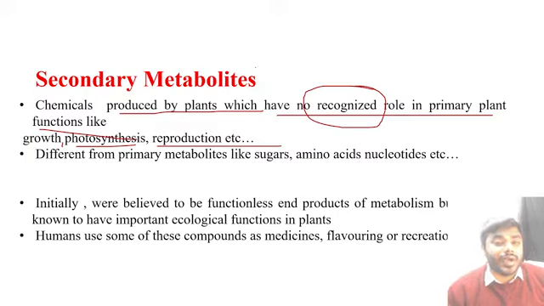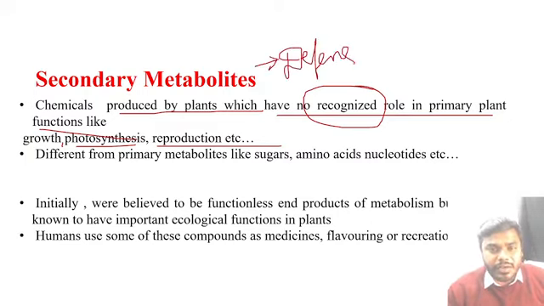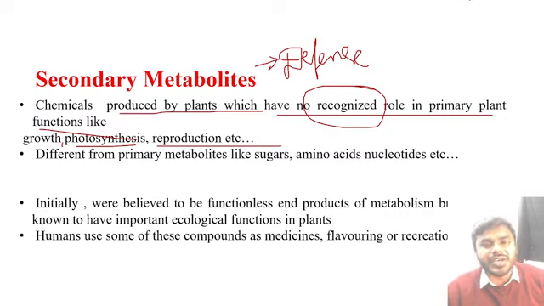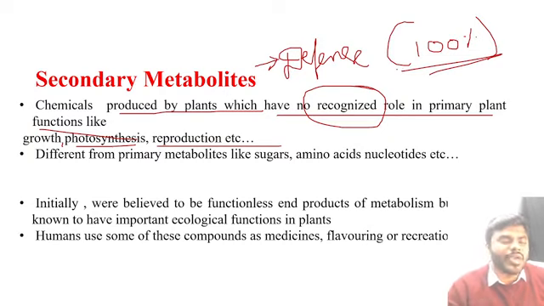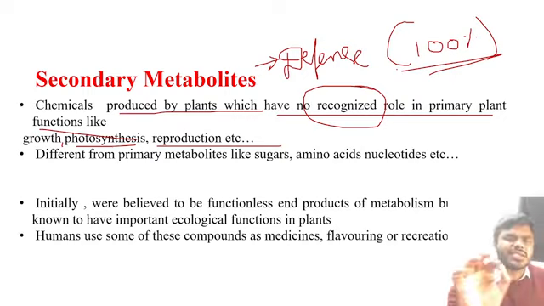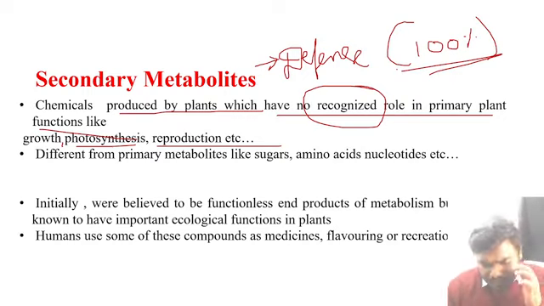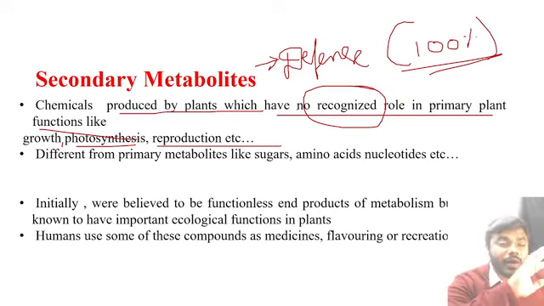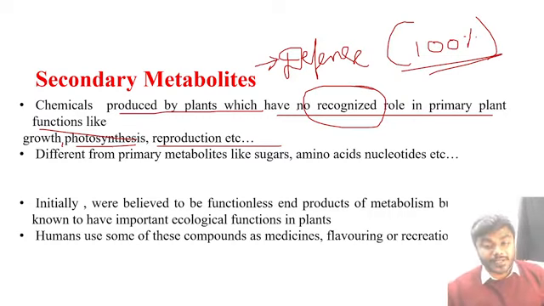They are required extremely for the defense mechanism. This is a very rigid concept and the PPT will be 100% sufficient. The question won't go beyond this level. Hence, try to understand every single point that I will explain. Okay, before, all the scientists thought that secondary metabolites are really functionless end products.